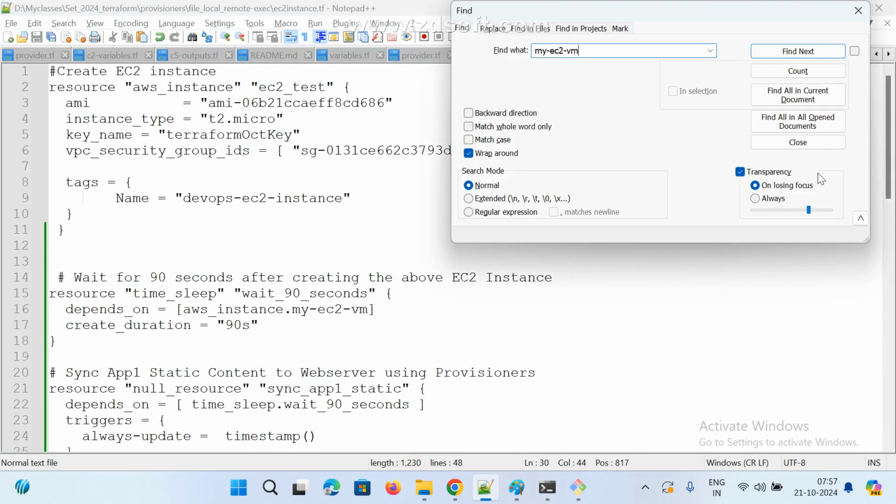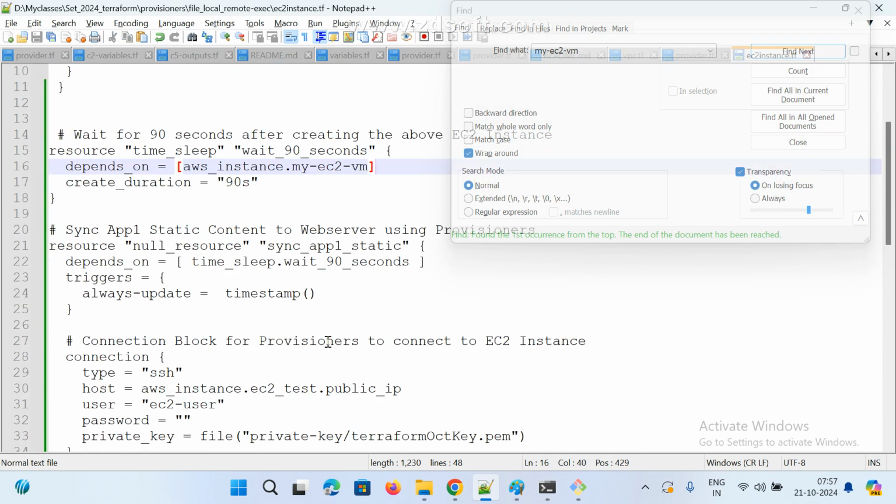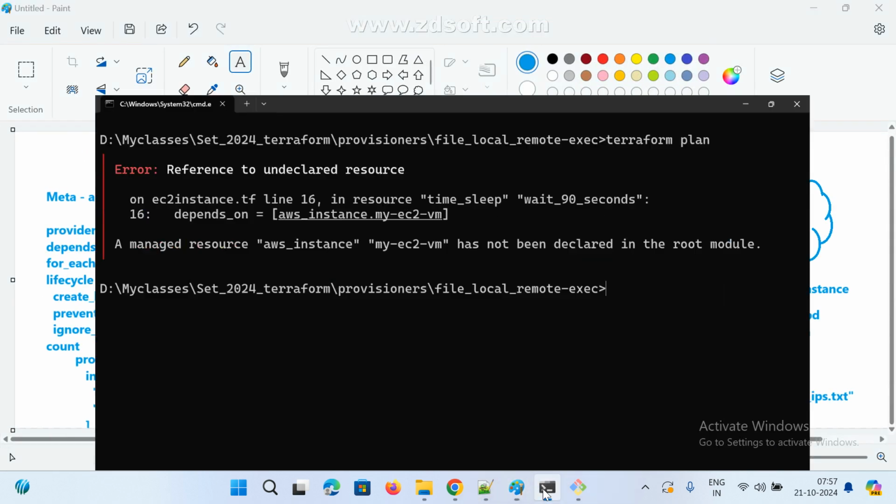Alt F, Alt V, find here also. Okay. Public IP, where I used it, is my instance. Okay, that's it. Now save it. Now run it.